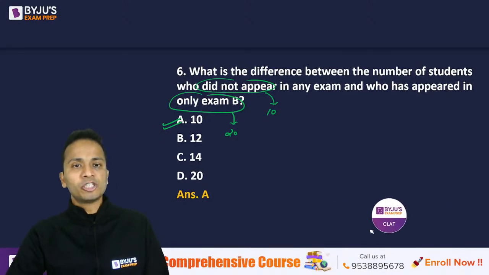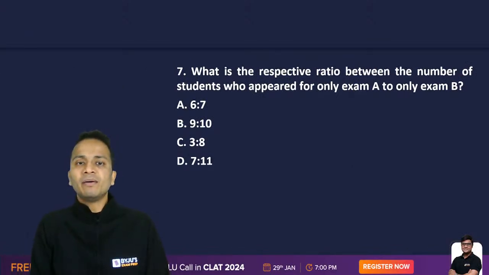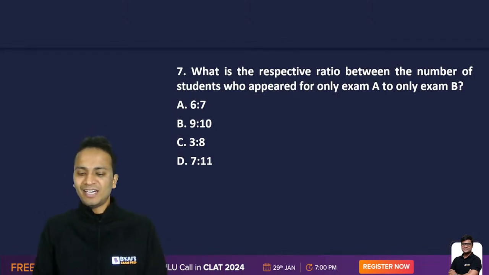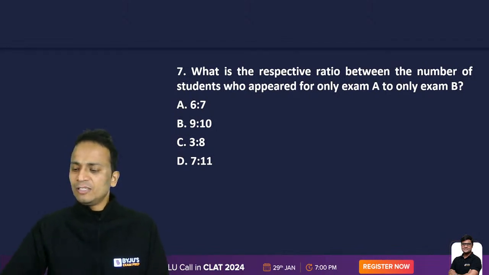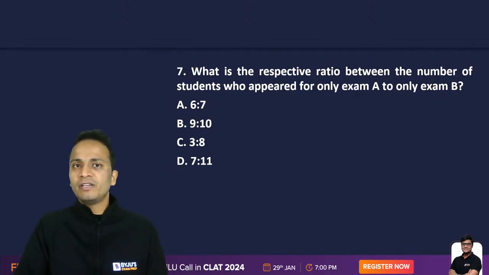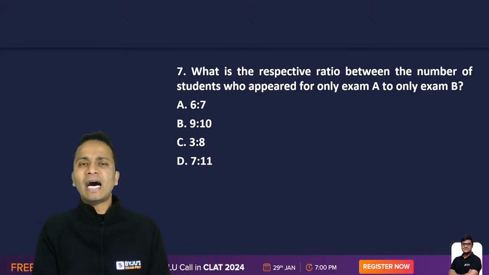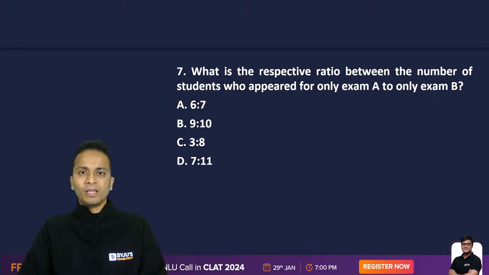Wonderful. Question number 7. What is the respective ratio between the number of students who appeared for only exam A to only exam B? Again, simple. So like I told you, once you have worked on the data that was given earlier, it will be fast to answer the questions that will follow. So data में सारा कुछ करने के बाद hardly you will take 10 seconds on each of these questions.